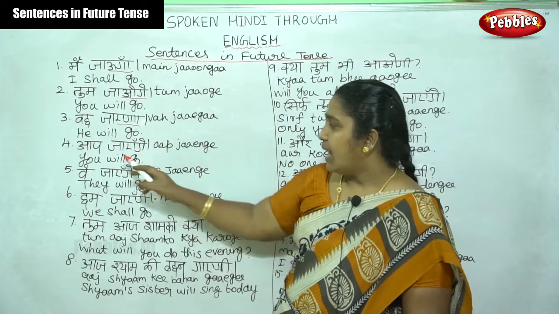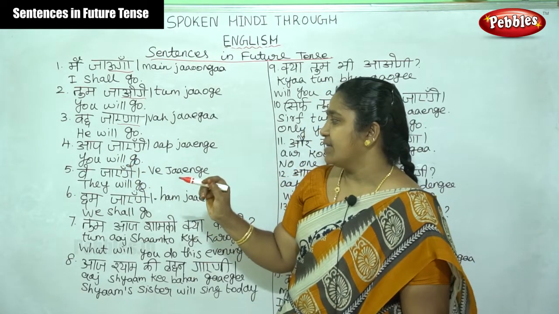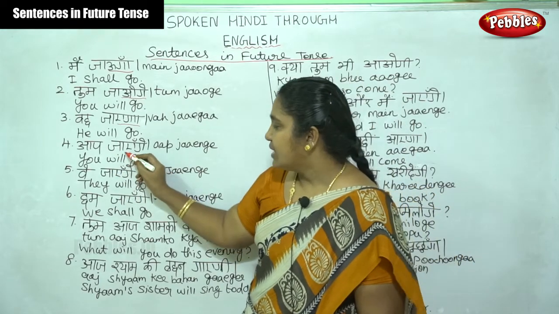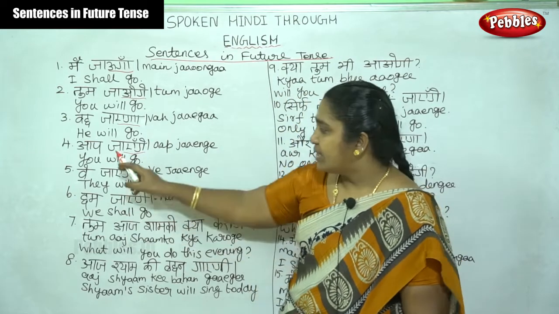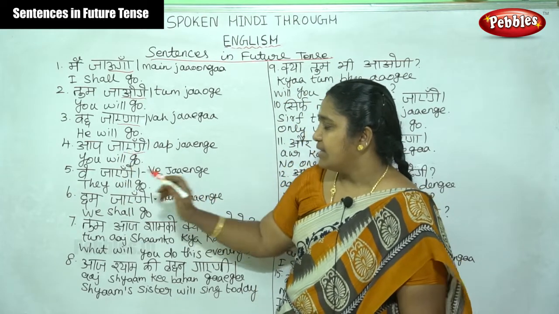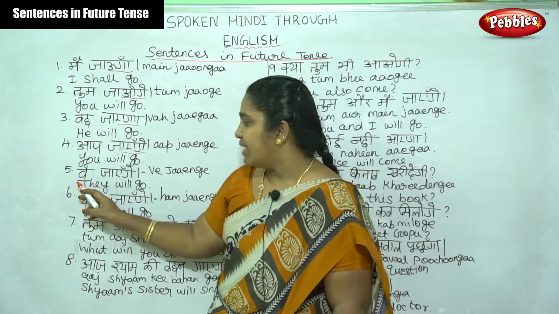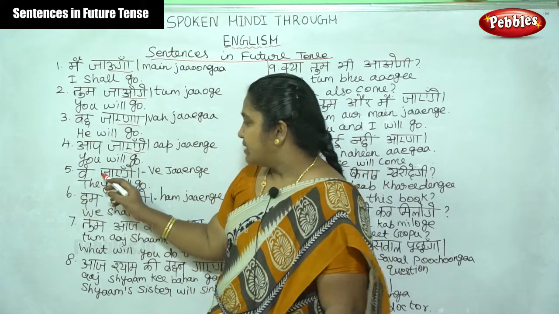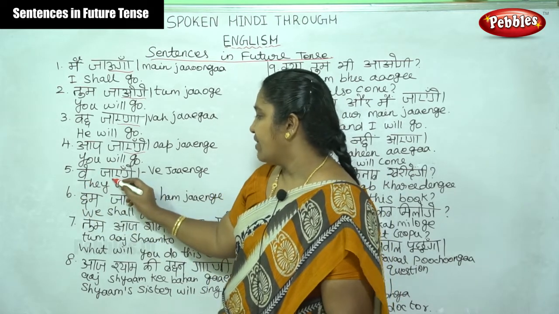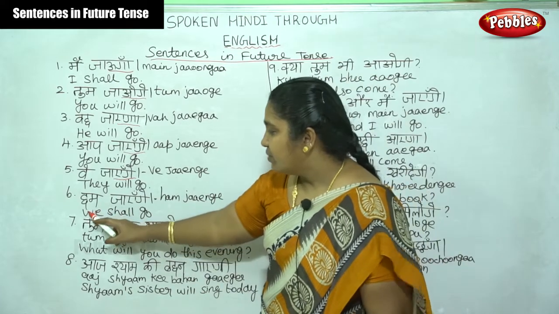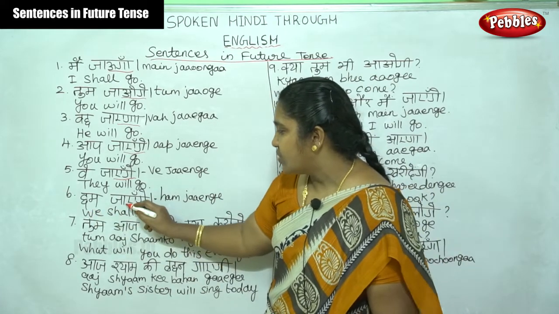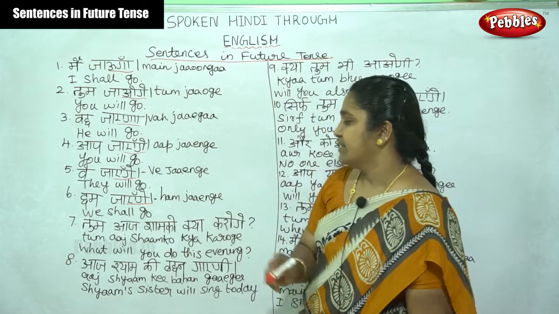Next one, plural format. आप जाएंगे, you will go. Verb plus एंगे. Then for the plural, वे जाएंगे. Then for the plural format, हम, here also we have to put एंगे.